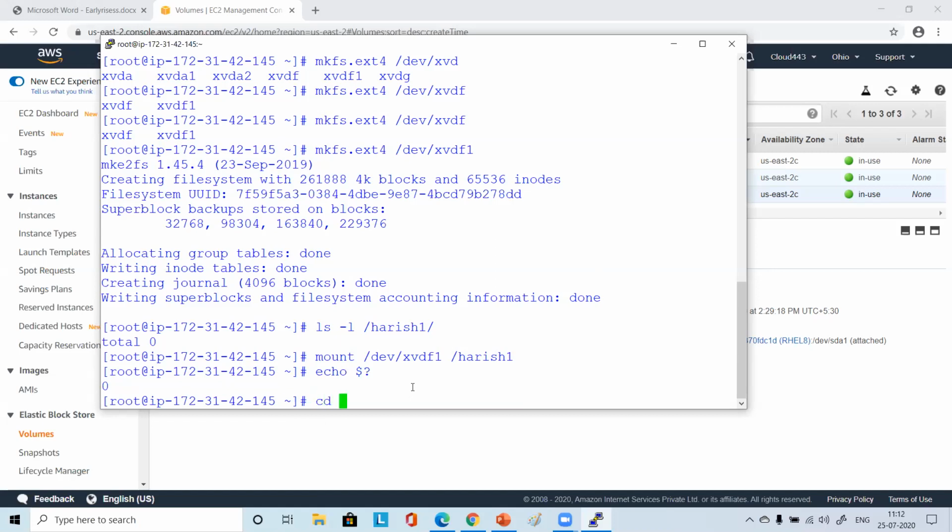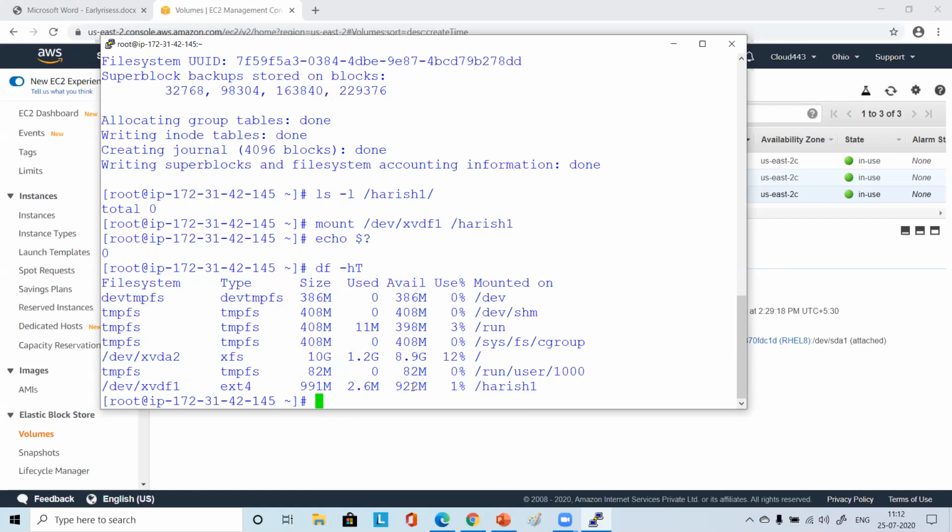Now you can simply go to /harish, or even before that, run the df -ht command you were running earlier. Please run that. Do you see anything new here? xvdf1, your device name, came here, mounted on. Yes, for everyone.